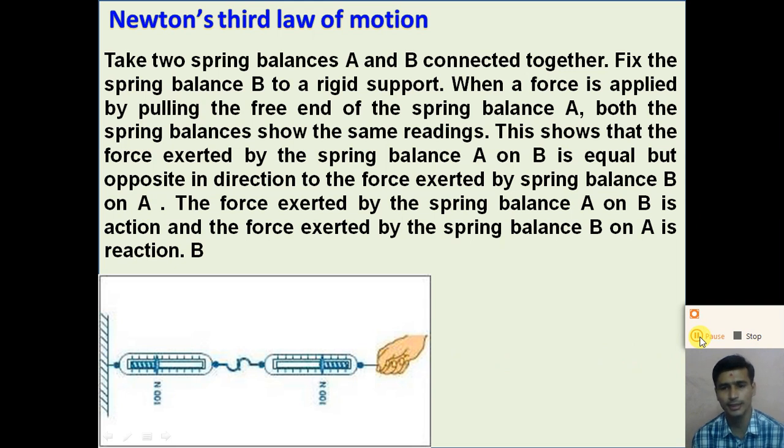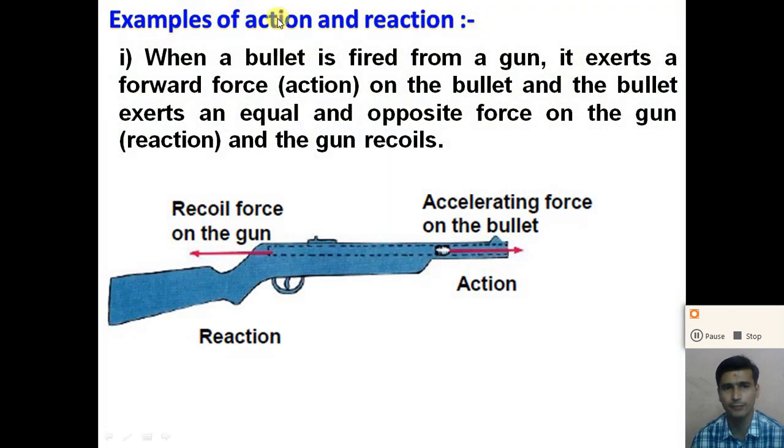So let us take more examples to understand the action and reaction force acting on an object, right? What is the action force? What is the reaction force? All these things we will discuss with the help of a few examples, right? So let us consider the first example of action and reaction.